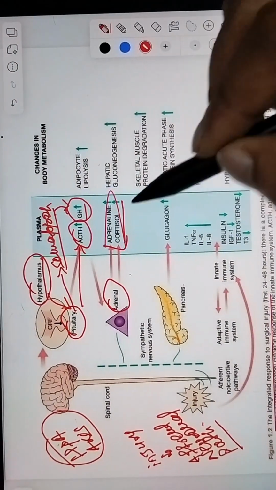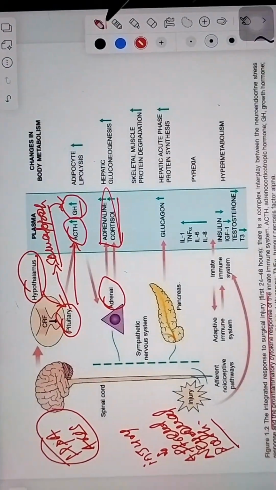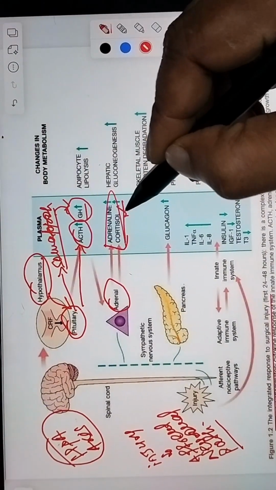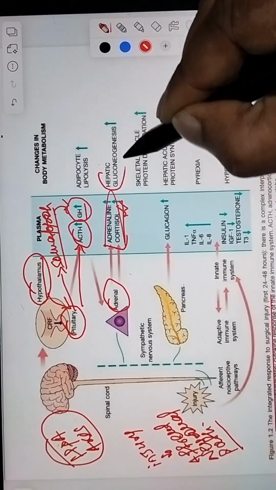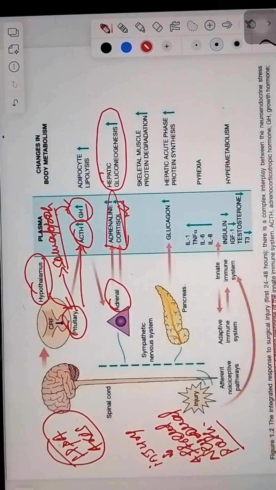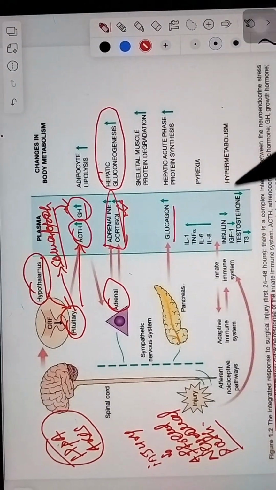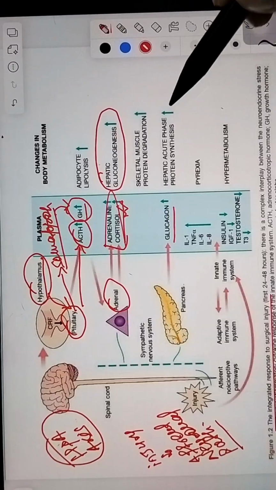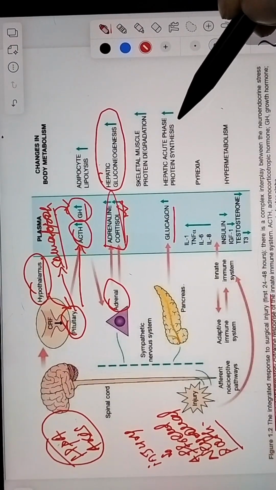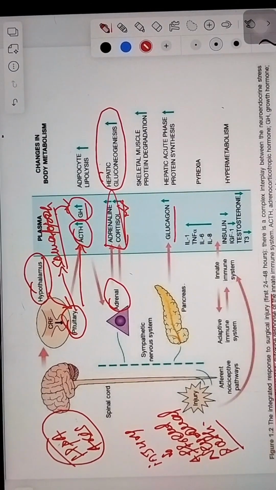On metabolism, ACTH and growth hormone will cause lipolysis, and cortisol will cause hepatic gluconeogenesis. And the pancreas will secrete glucagon, and this will lead to protein synthesis and hepatic acute phase reactants.